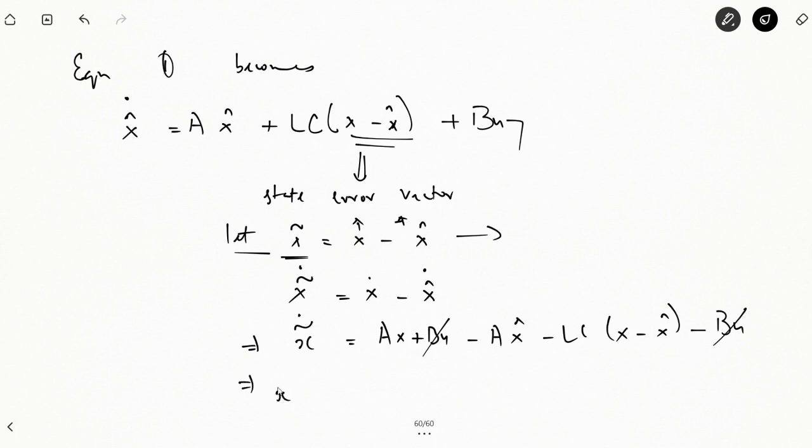x bar dot is equal to a, taking common x minus x cap, minus lc times x minus x cap.